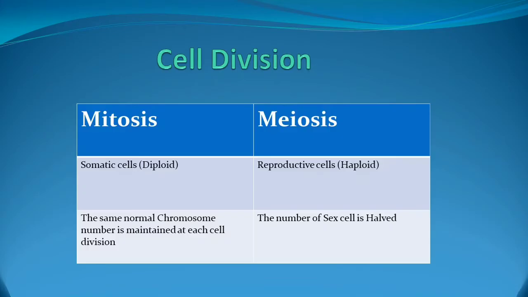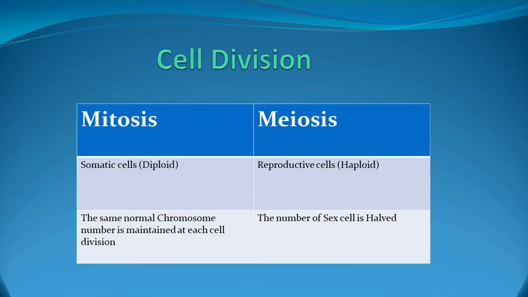Two types of cell divisions are there, mitosis and meiosis. Mitosis takes place only in the somatic cells, and it is diploid, 2n number will be there. The chromosome numbers will be maintained the same in the daughter cells. 2 daughter cells will be produced.